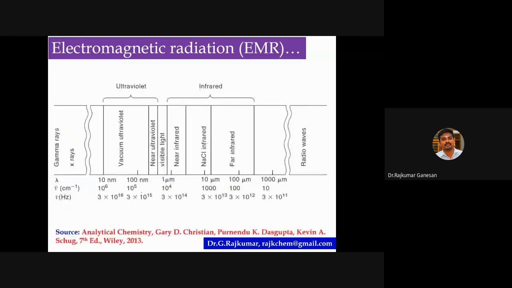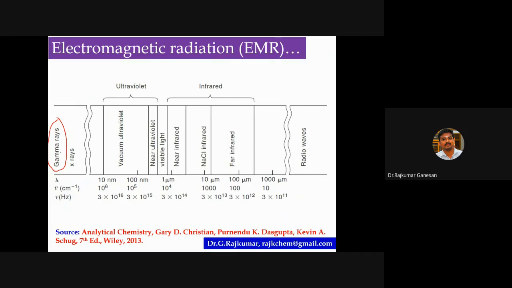Look at this. This is the electromagnetic spectrum. On the left end, you can see gamma rays. You should remember this order, because there are many questions from this order alone. They have asked which has higher energy, which has lower energy, which has higher wavelength. You can expect such questions in competitive examinations.